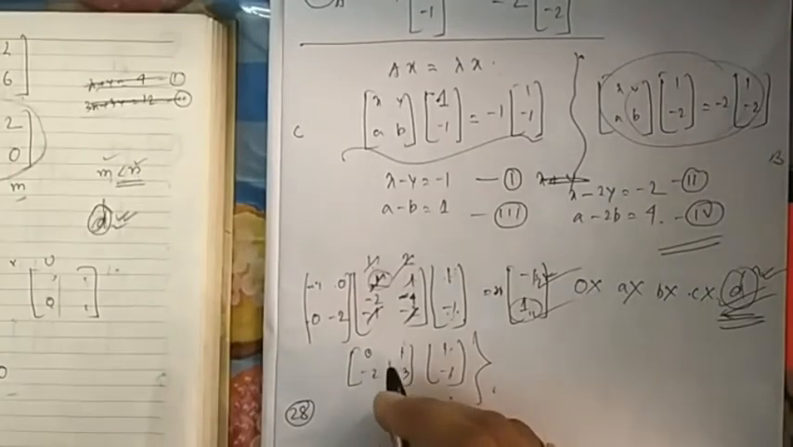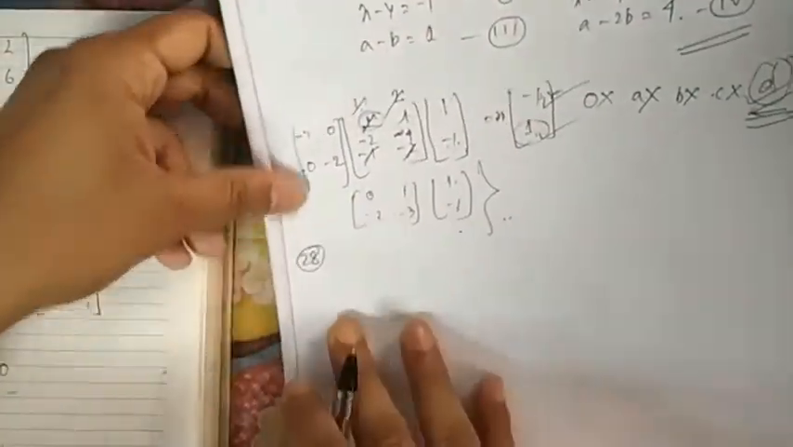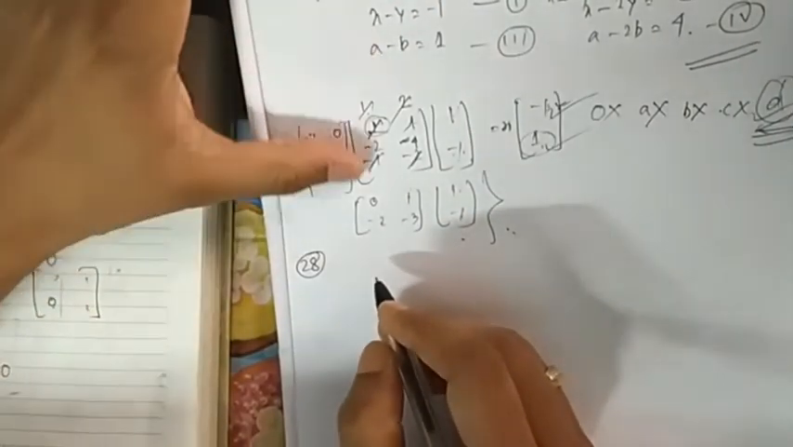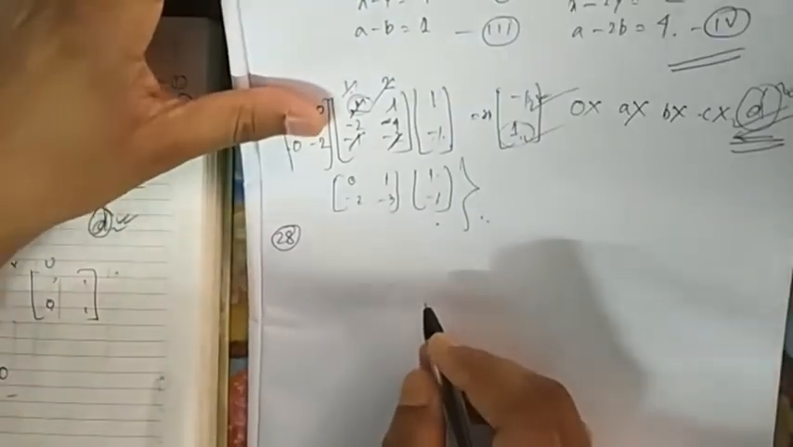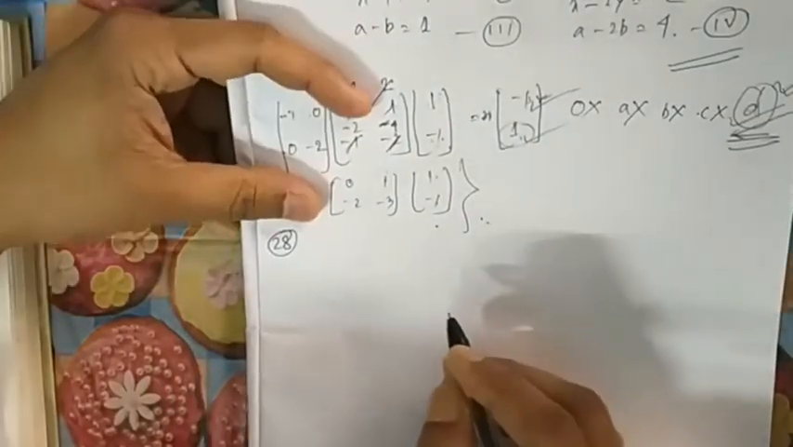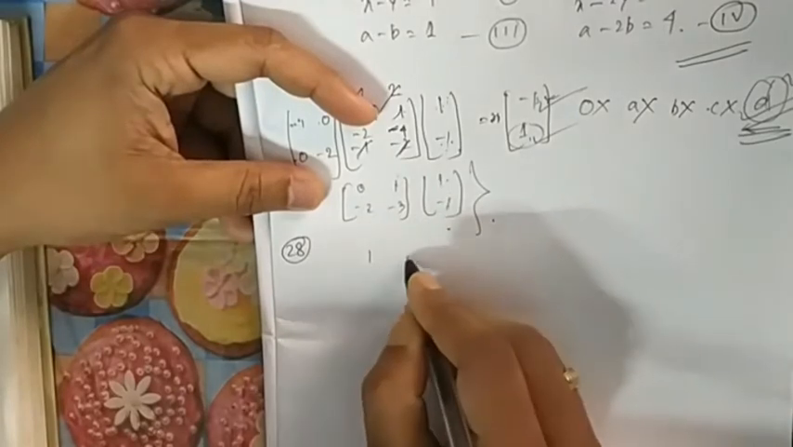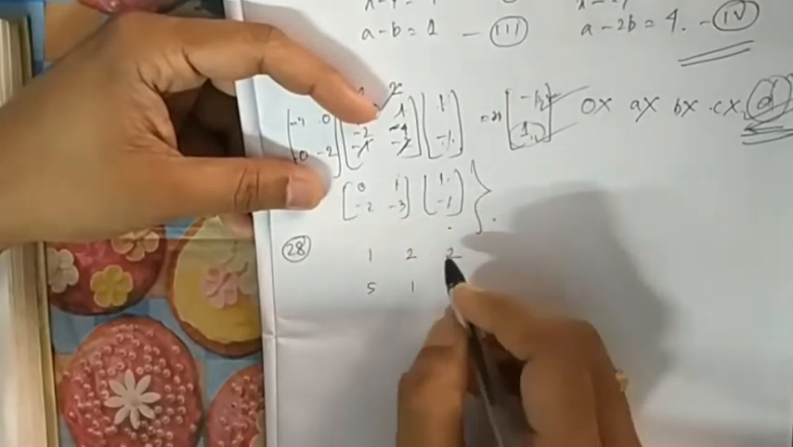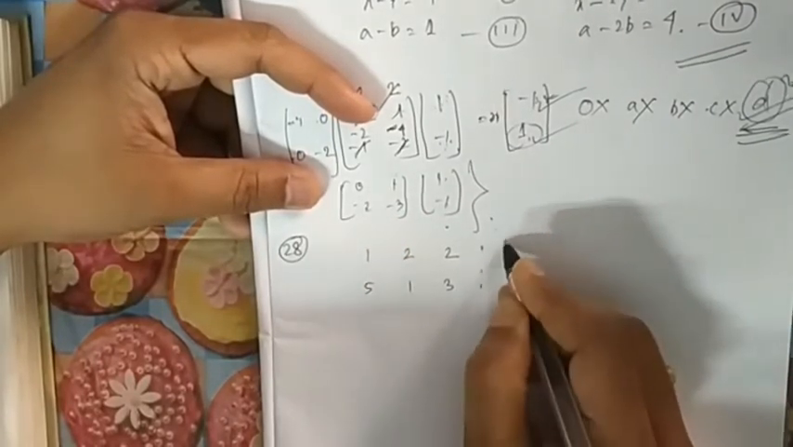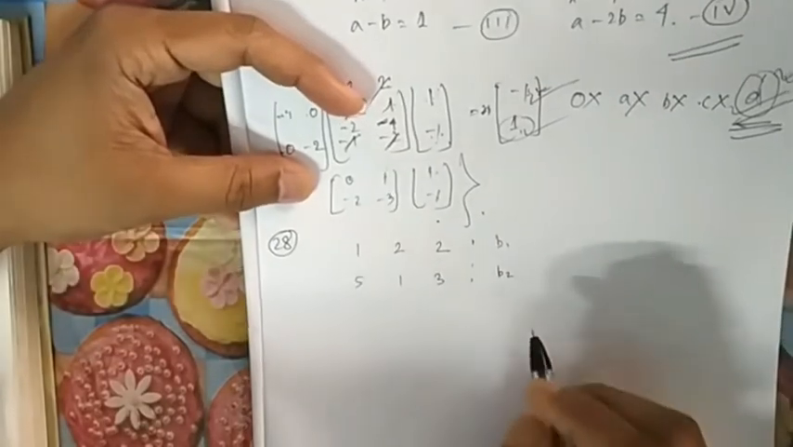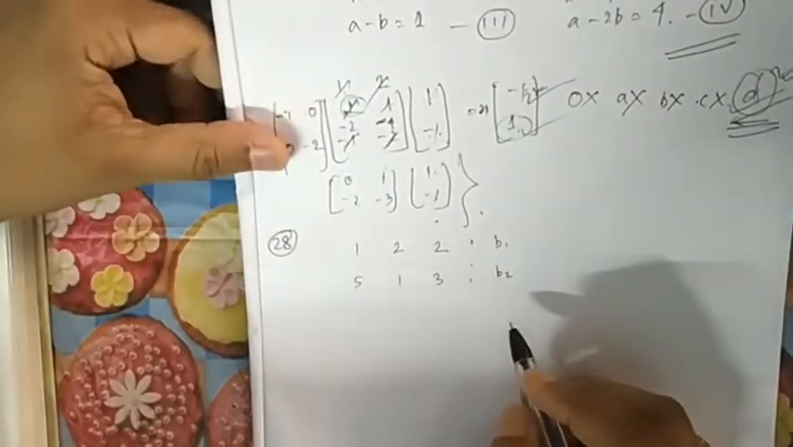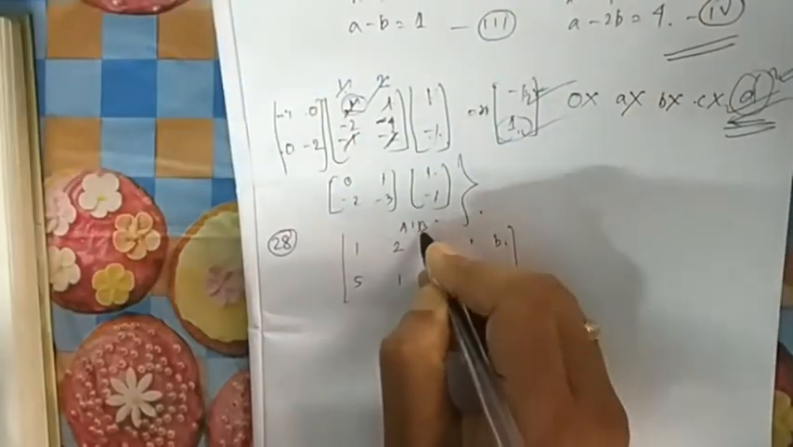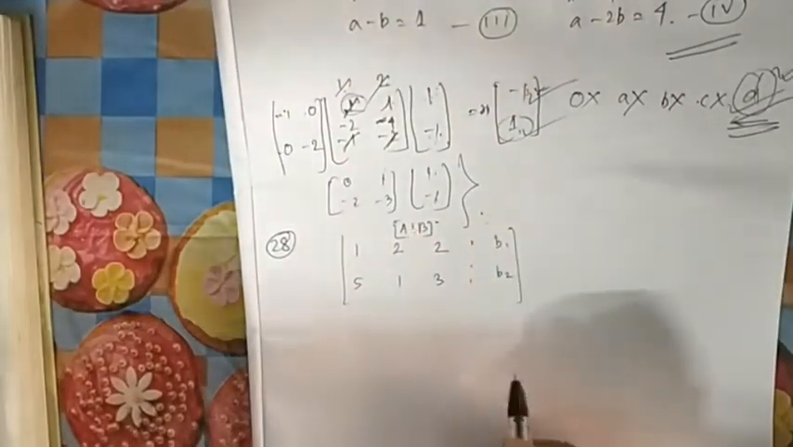Okay, then let's start. Question number 28. In 28 it is given a system of equations, x plus 2y plus z equal to b1. Which of the following is true about the consistency of the solution? For consistency, we will find the rank. The matrix A is 1 2 2, 5 1 3, and side by side we write B. We know the rank of A should be equal to the rank of AB, then it is consistent, as we have already discussed. So this is my augmented matrix A, B.